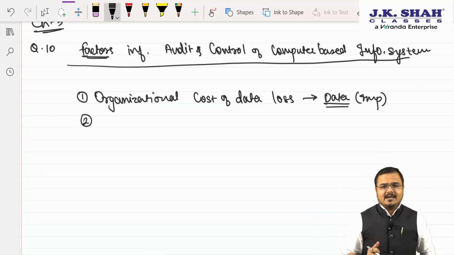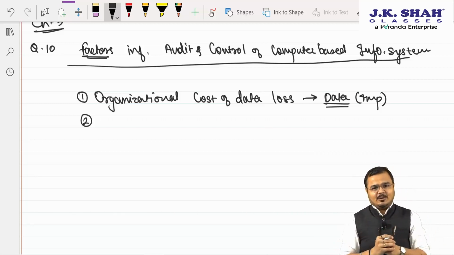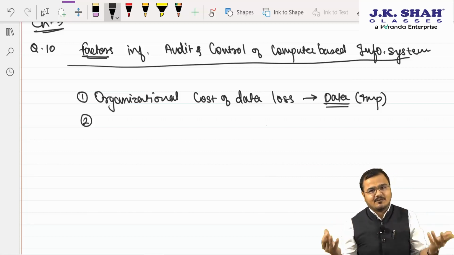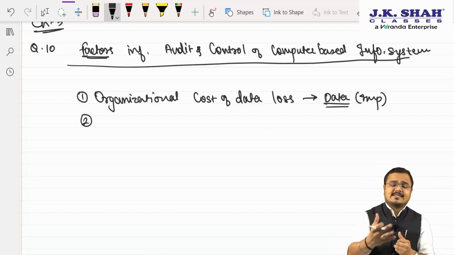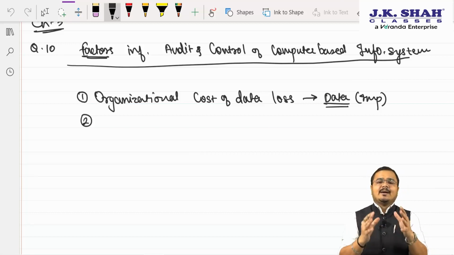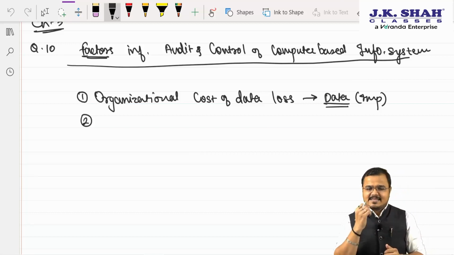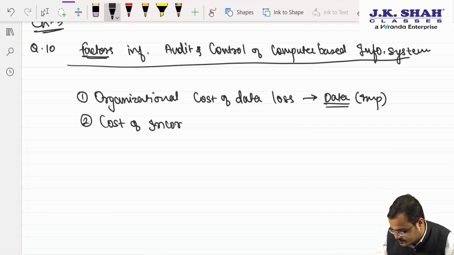But tell me, chartered, if your data gets manipulated, damaged or deteriorated, will you be able to take the right decision? No, sir, because the right information is not available. So the second most important factor which forces you to apply the audit as well as certain controls in a computerized environment is the second reason. Say this, sir: cost of incorrect decision making.